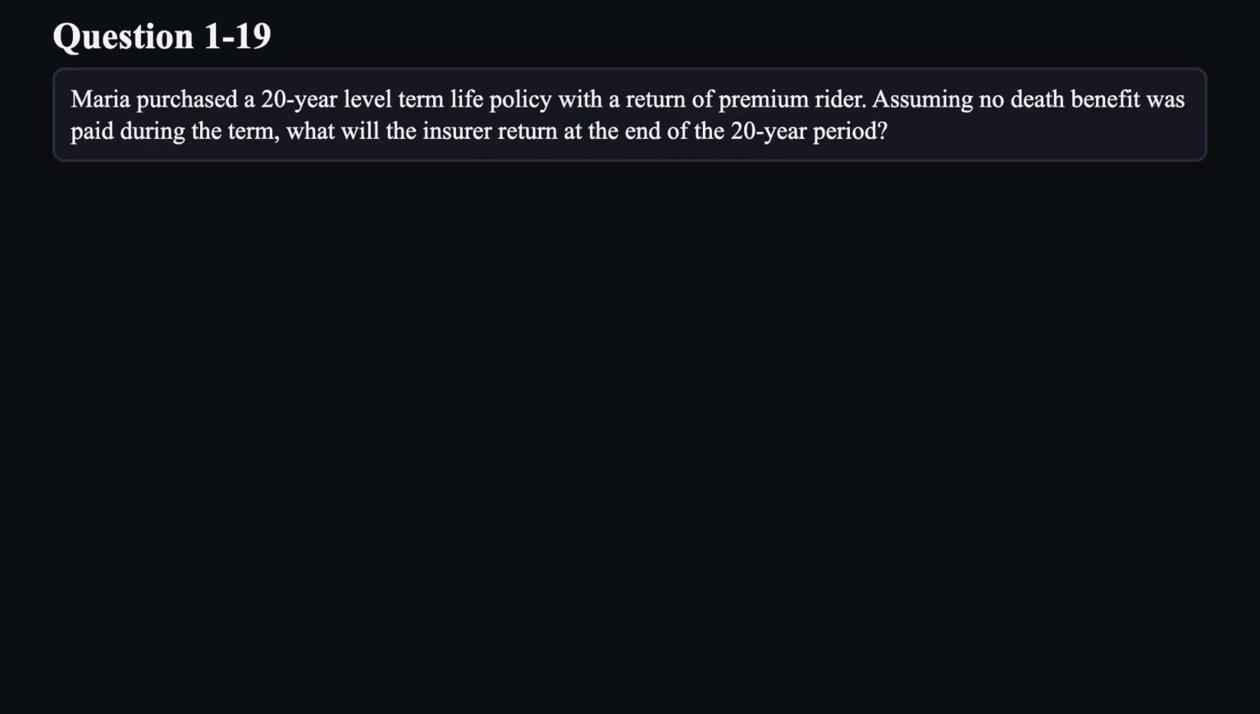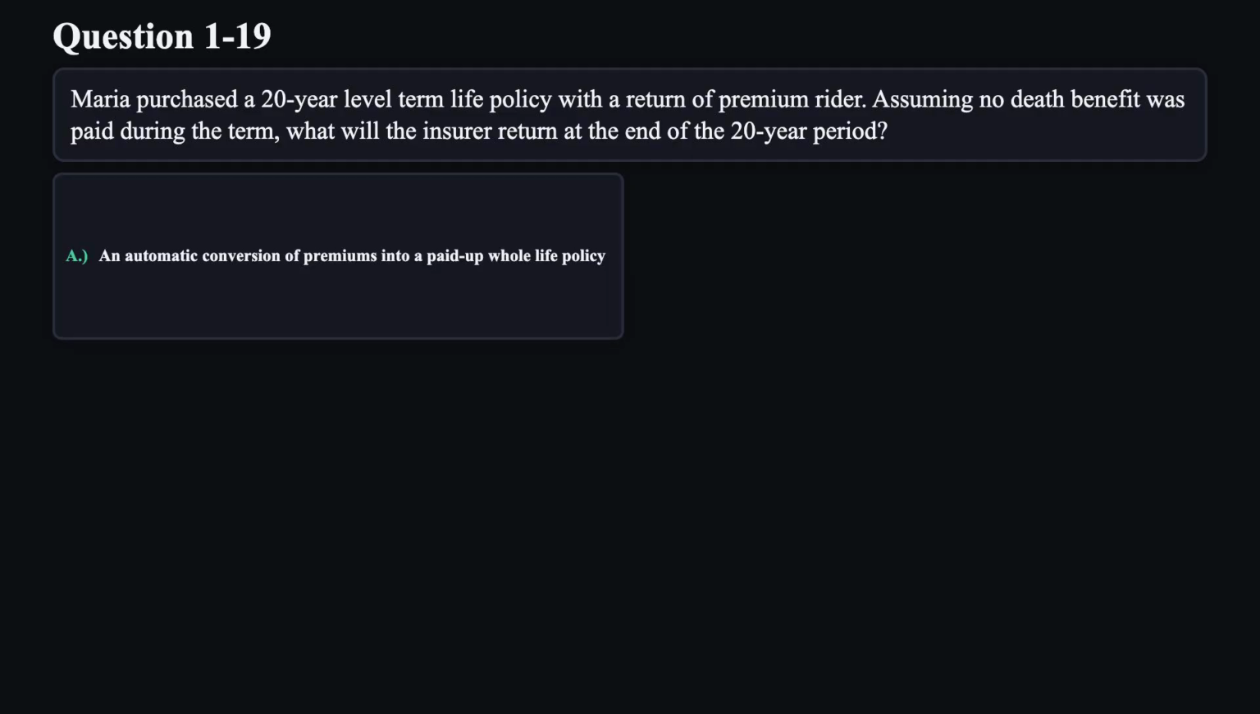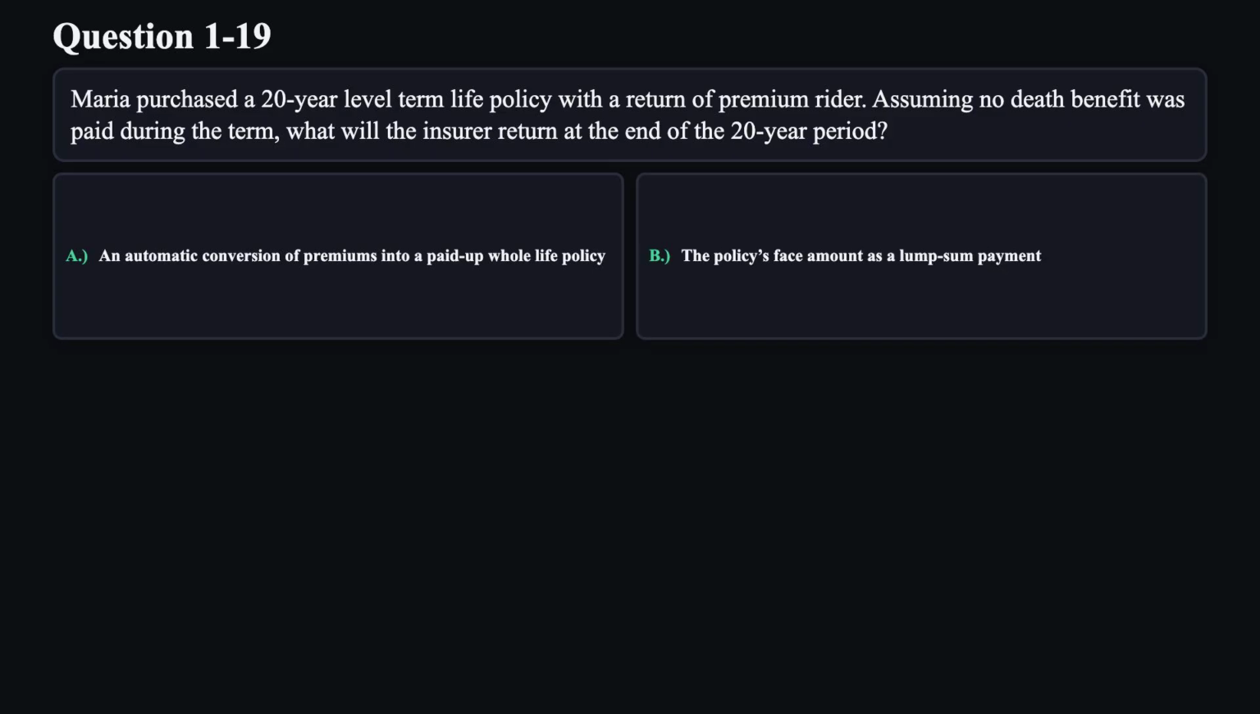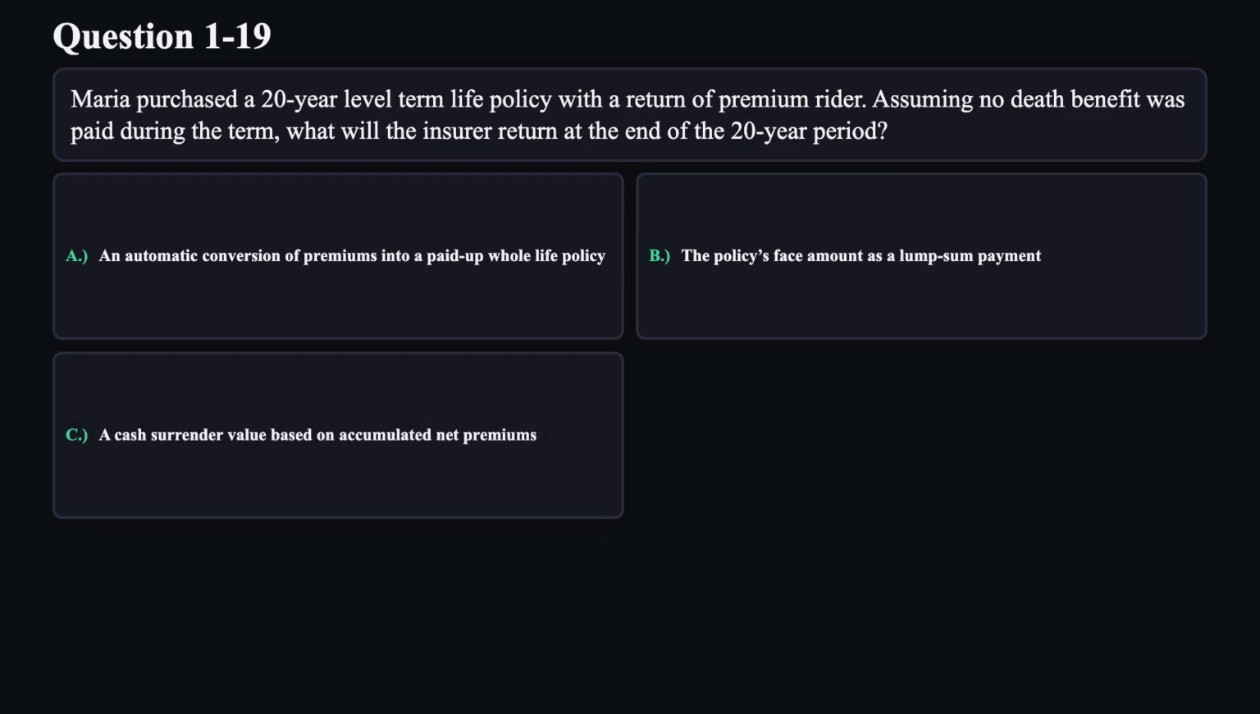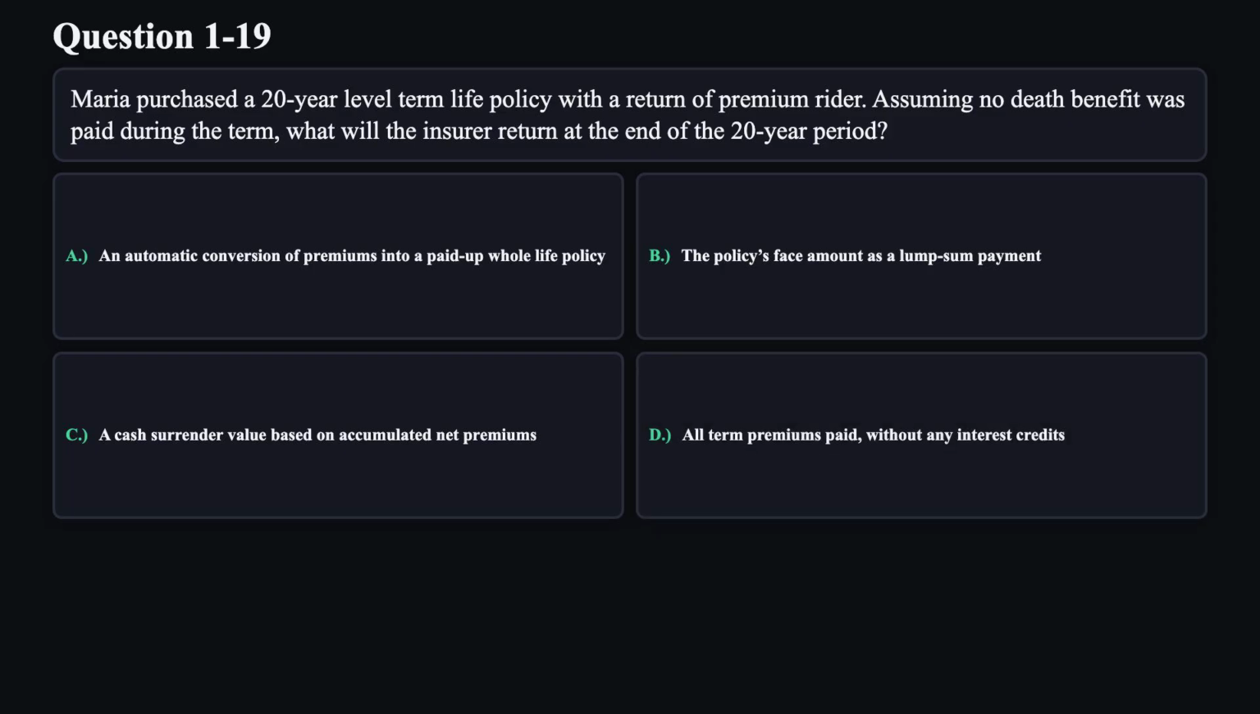Question 19. Maria purchased a 20-year level term life policy with a return of premium rider. Assuming no death benefit was paid during the term, what will the insurer return at the end of the 20-year period? A. An automatic conversion of premiums into a paid-up whole life policy. B. The policy's face amount as a lump sum payment. C. A cash surrender value based on accumulated net premiums. D. All term premiums paid without any interest credits.